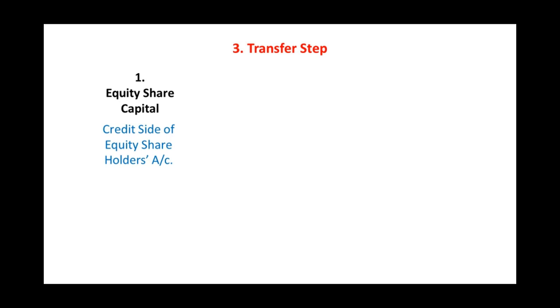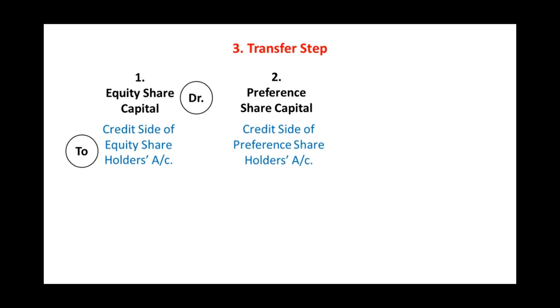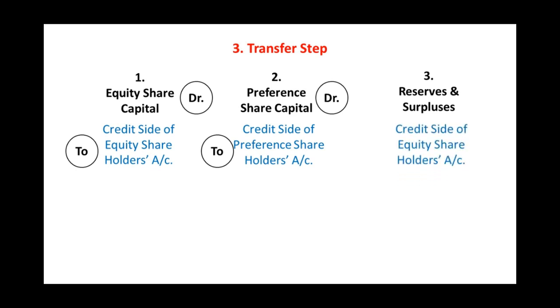First of all, you need to transfer equity share capital to the credit side of equity shareholders account. The journal entry will be equity share capital account debit to equity shareholders account. Then transfer preference share capital to the credit side of preference shareholders. Journal entry will be preference share capital account debit to preference shareholders account. Then transfer reserves and surplus to credit side of equity shareholders account. The journal entry will be reserves and surplus account debit to equity shareholders account.